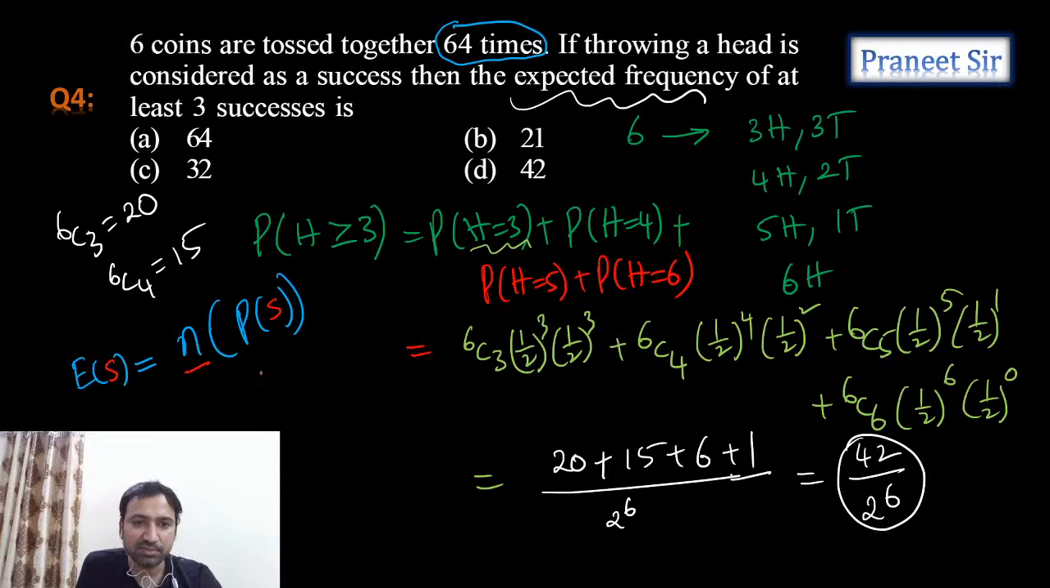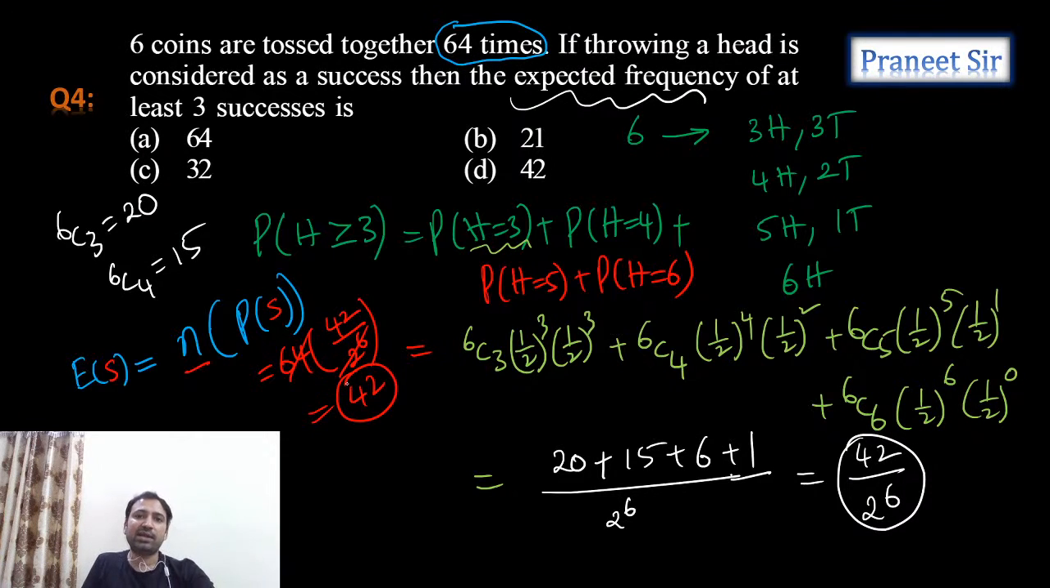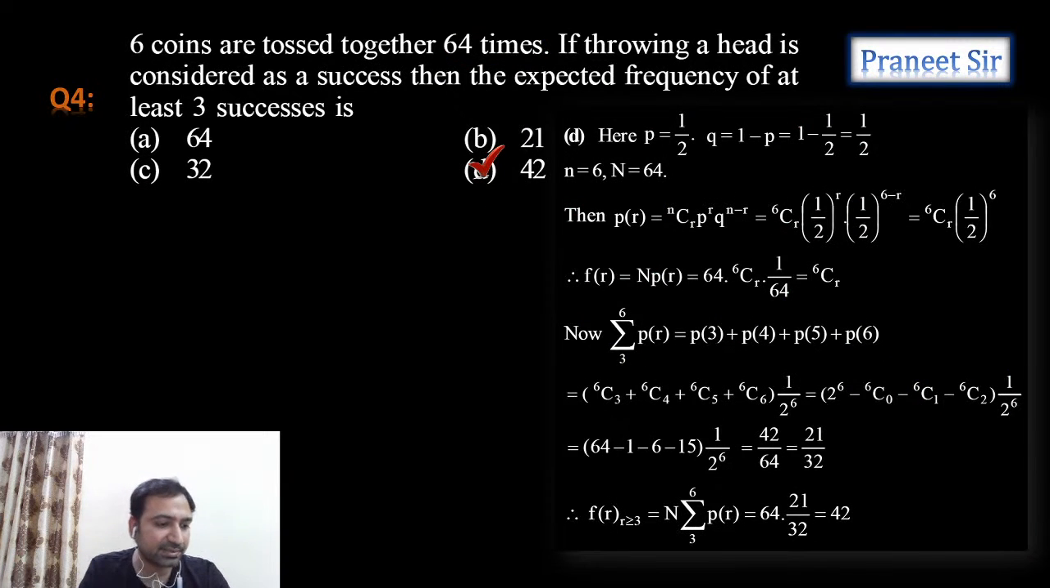So when we do this, tell me, guys, how much do we get? 64 into the probability of getting success, which we already calculated, 42 by 2 power 6. 2 power 6 is 64 only, so these two get cancelled, and we get 42. That means out of 64 times, on average, 42 times we get at least 3 successes. Okay? So guys, clear? Everyone understood this?